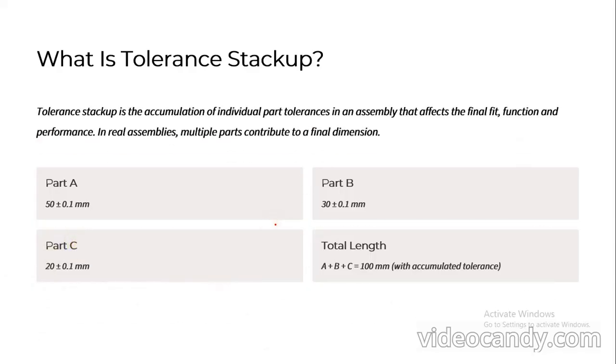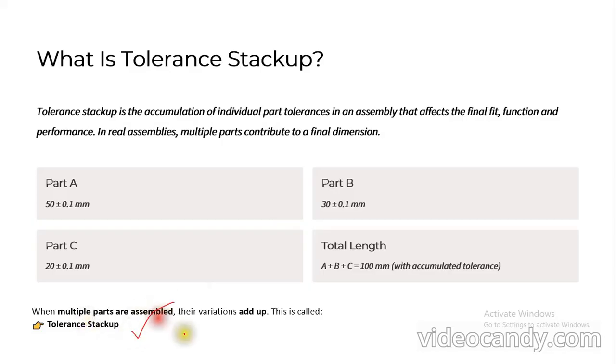Basically, tolerance stack-up is the accumulation of individual part tolerances in an assembly that affects the final fit, function and performance. In real assemblies, multiple parts contribute to a final dimension. Simply, when multiple parts are assembled, their variations or tolerances add up. This is called the tolerance stack. I hope all of you understood the tolerance stack. Now, we will do some examples.